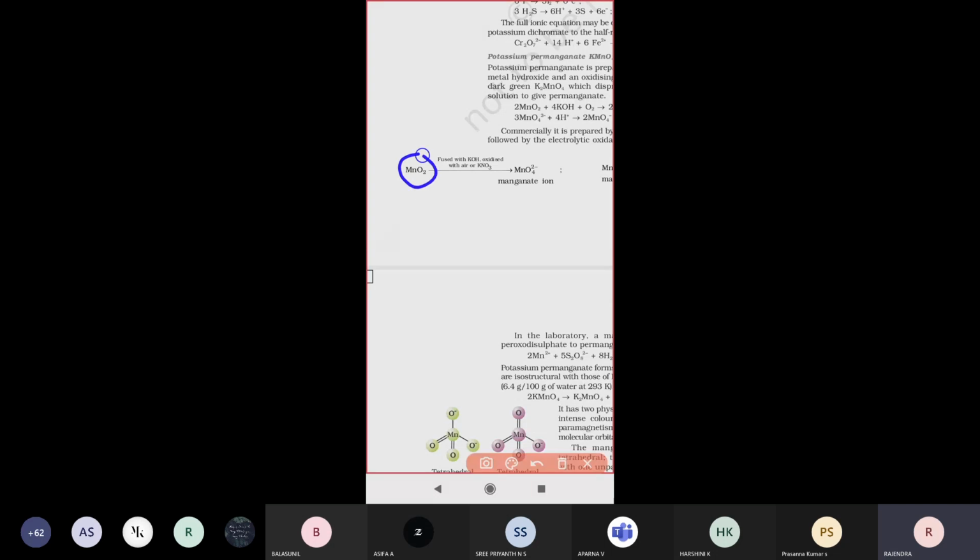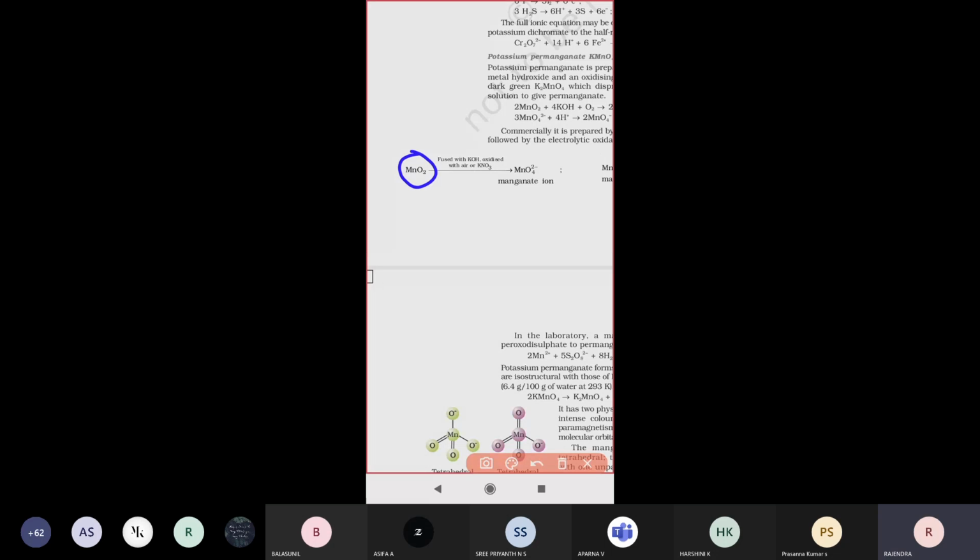This manganese dioxide is reacted with potassium hydroxide, or else we can treat it in presence of KNO3, potassium nitrate. So it is fused with potassium hydroxide and oxidized with air or KNO3.